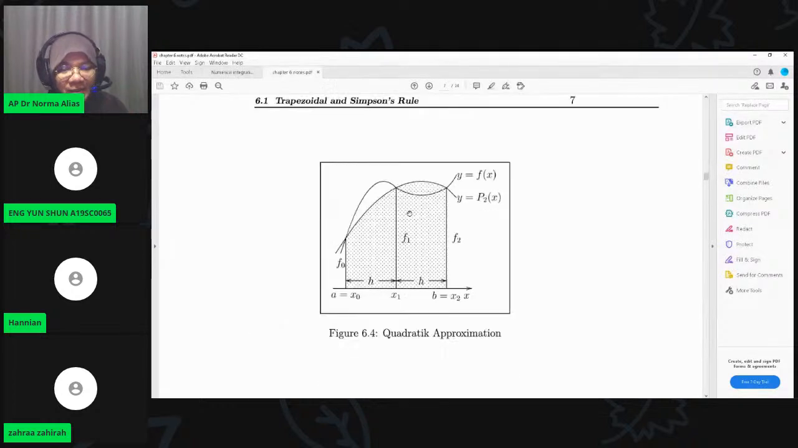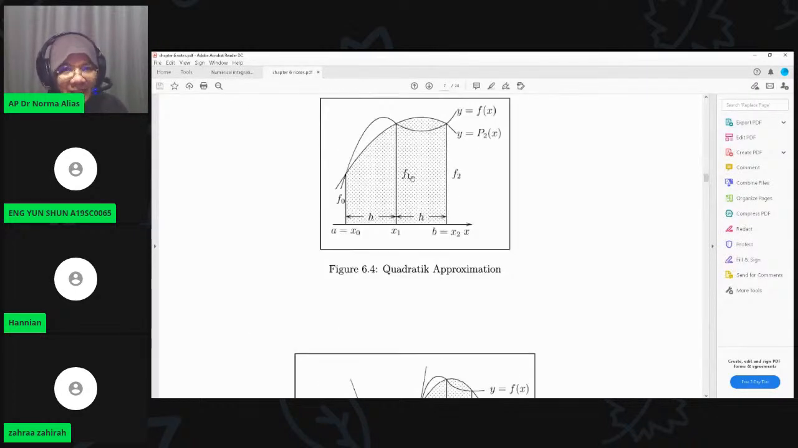Where is the 3 point? You can go here. It's a parabolic, y is equal to p2(x). It tells us the order 2 is a parabolic, and between a and b there is 1 point, which is (b minus a) divided by 2. It's the center between a and b. So Simpson's will be created based on the 3 points.